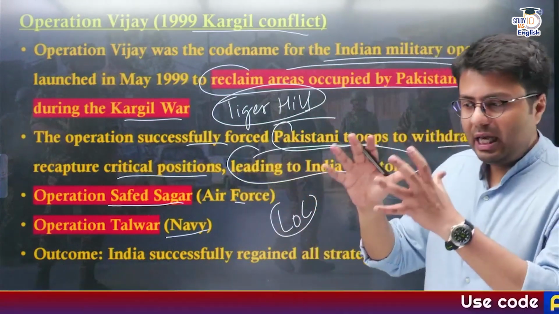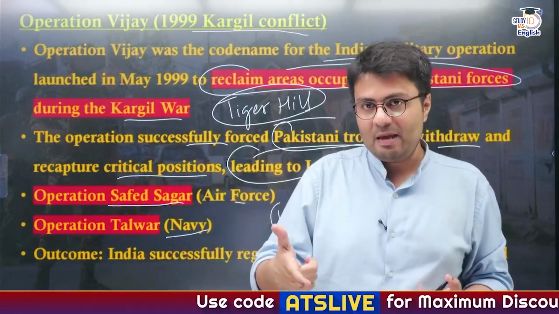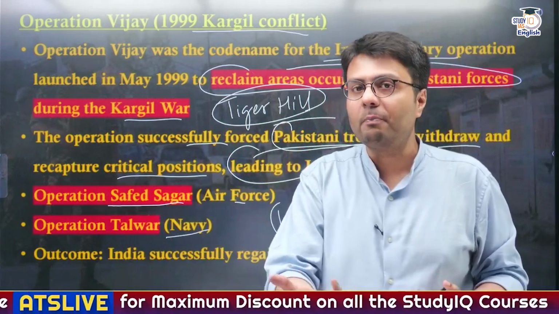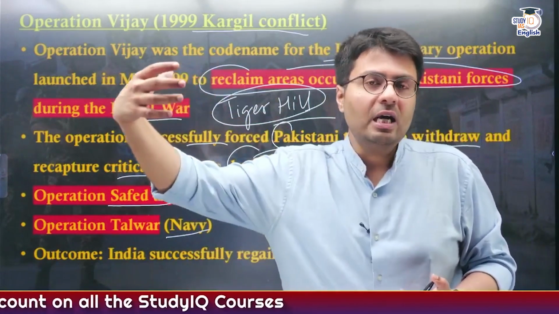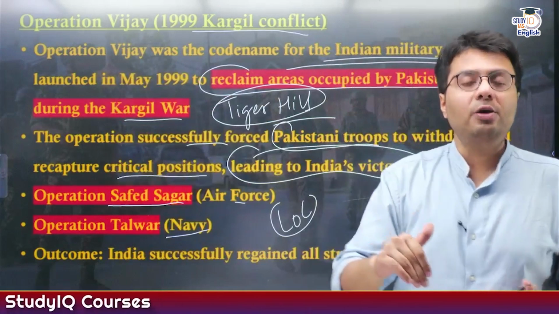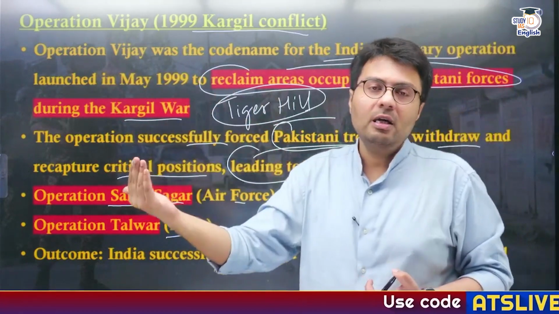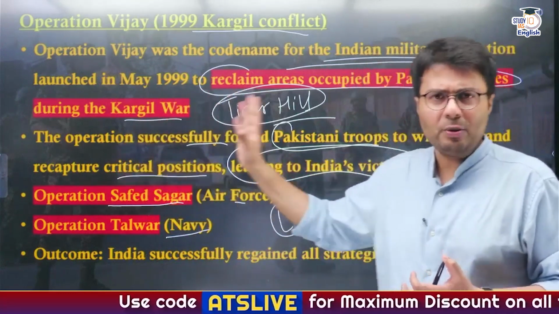The intention of the government to prevent Indian armed forces from crossing the LoC was that at that time, in 1998 only, both of these countries had tested their nuclear weapons. So the Indian government was afraid that in order to control this war, Pakistan might try to attack India through nuclear missiles. So this was done in order to prevent Pakistan from attacking us with nuclear missiles, and this bluff was called later on, which we'll understand.